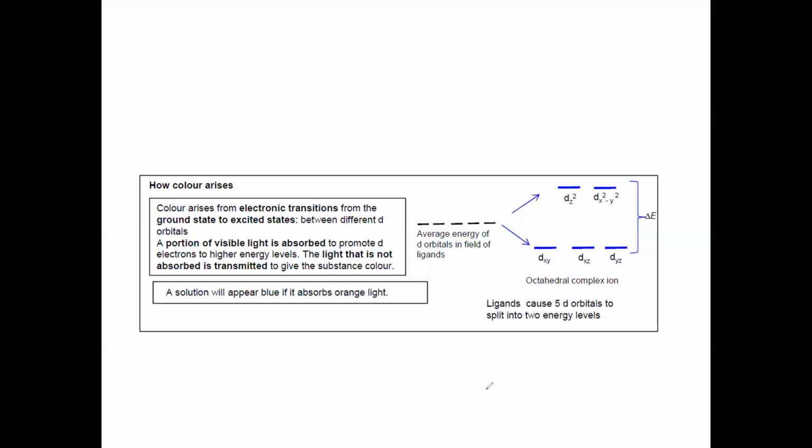I will repeat again because I forgot to record this part. The d orbital is divided into 5 subshells, so 5 parts. Due to the presence of the ligand, it may split. It's not necessary that only 2 have high energy; maybe 3 of them will have high energy and 2 low energy, or maybe 4 of them have high energy and 1 has low energy. It can split into any pattern depending on the ligand which is attached.